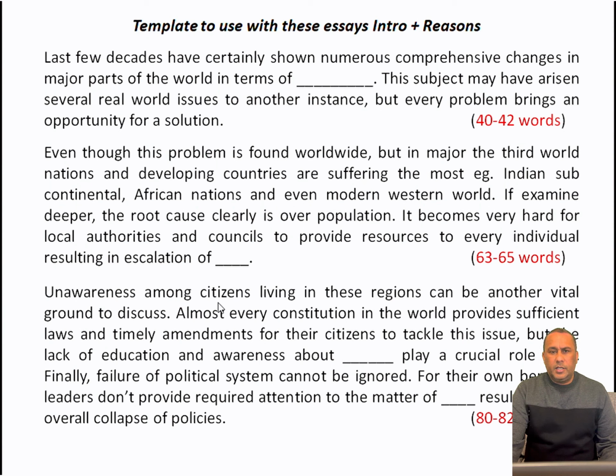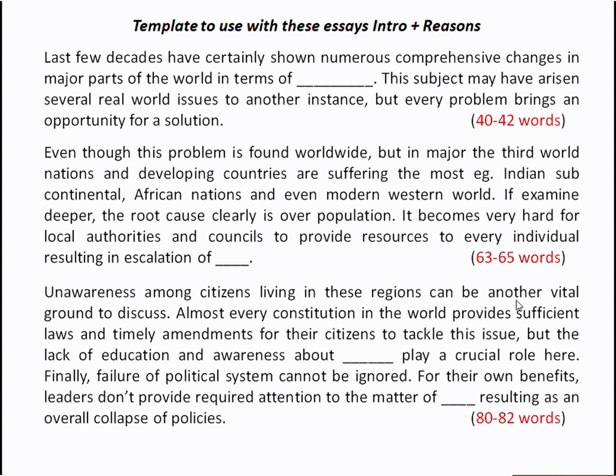Unawareness among citizens living in these regions can be another vital ground to discuss. Almost every constitution in the world provides sufficient laws and timely amendments for their citizens to tackle this issue, but the lack of education and awareness about the issue plays a crucial role here. Finally, failure of the political system cannot be ignored. For their own benefits, the leaders don't provide required attention to the matter of the issue, resulting in an overall collapse of policies.